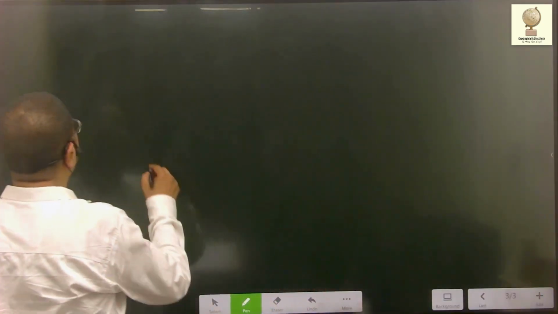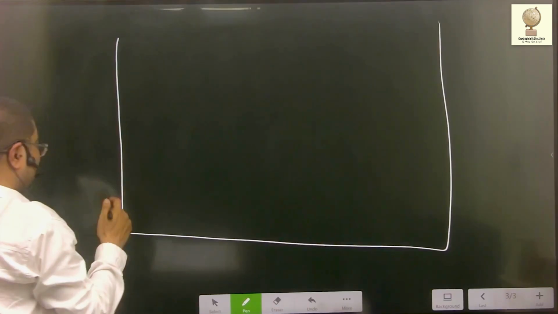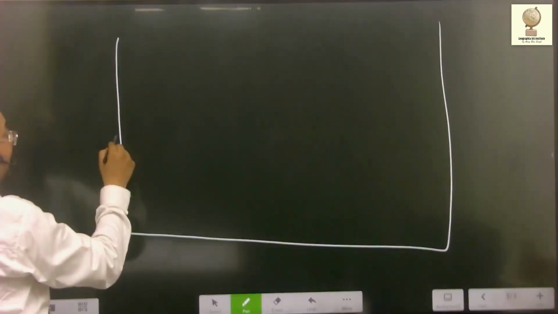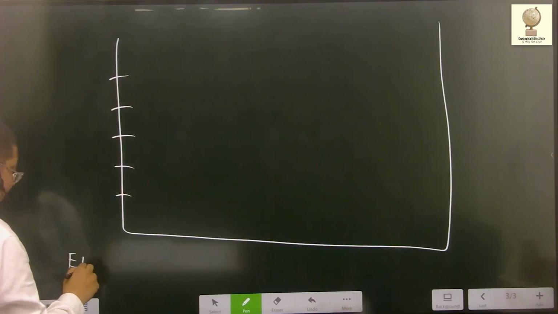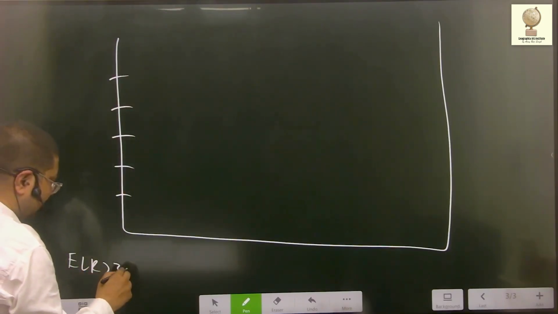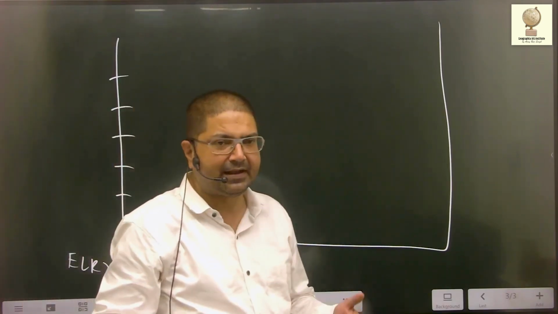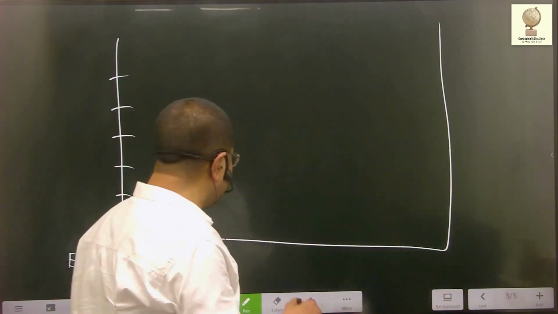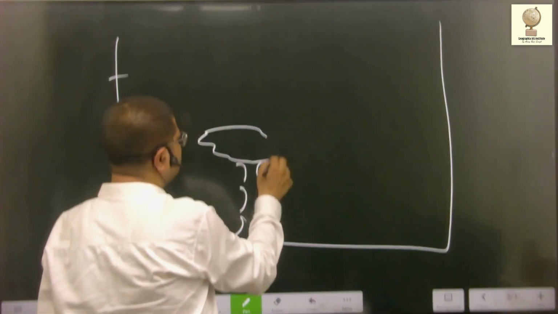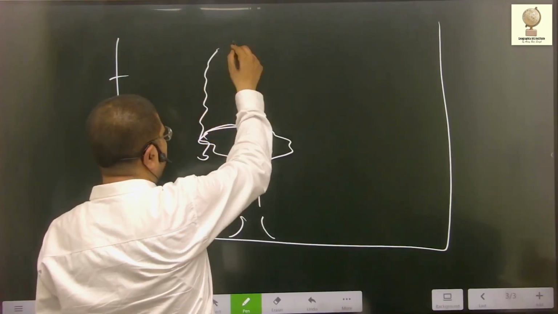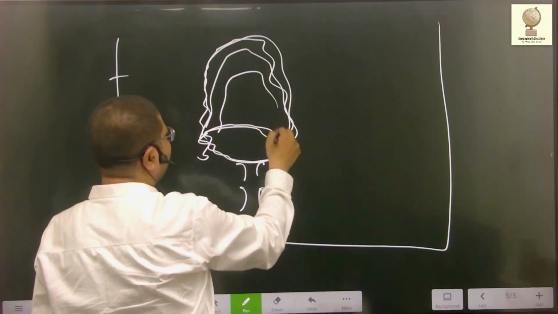Now, what happens? Suppose this is the environment where twister formation is taking place. Here in the environment, the environmental lapse rate, that means the rate of decrease of temperature with height, ELR, is very steep, more than 30 degrees centigrade per kilometer. This itself reveals that the environment is unstable. Under such condition, warm moist air will rapidly rise to form clouds. And not only clouds, these clouds will soon transform into cumulonimbus clouds, clouds with considerable vertical extent.